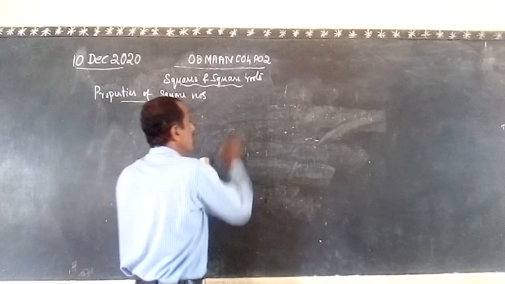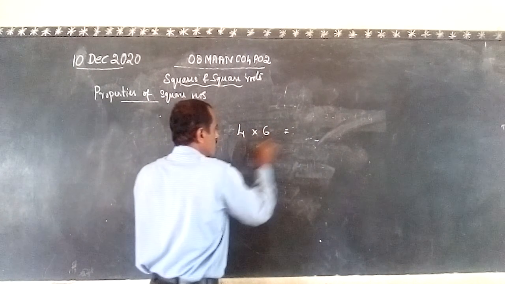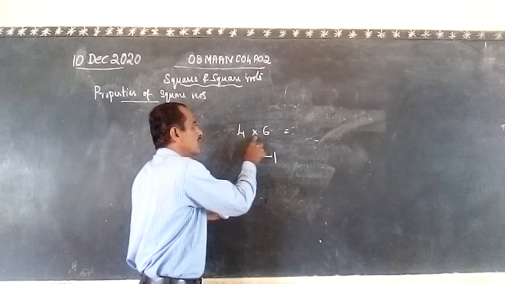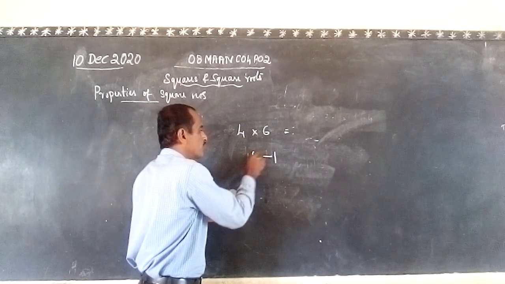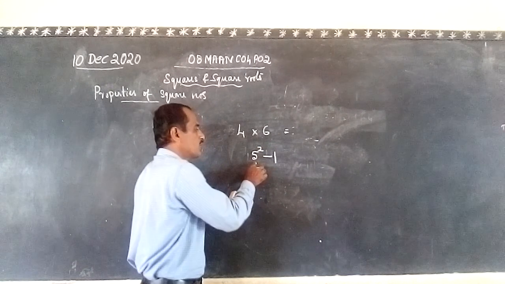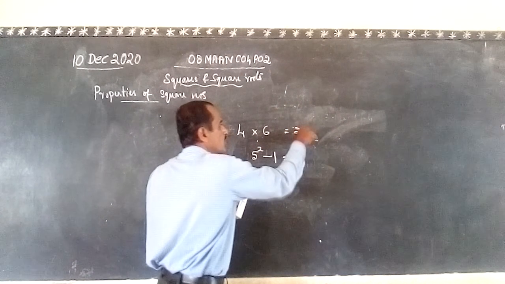See, for example, I will take 4 and 6. The product of 4 and 6 is always equal to 1 less than the square of the middle term. What is the middle term? For 4 and 6, the middle term is 5. So, 5 squared minus 1: 5 squared is 25, minus 1 is 24. 4 into 6 is also 24.